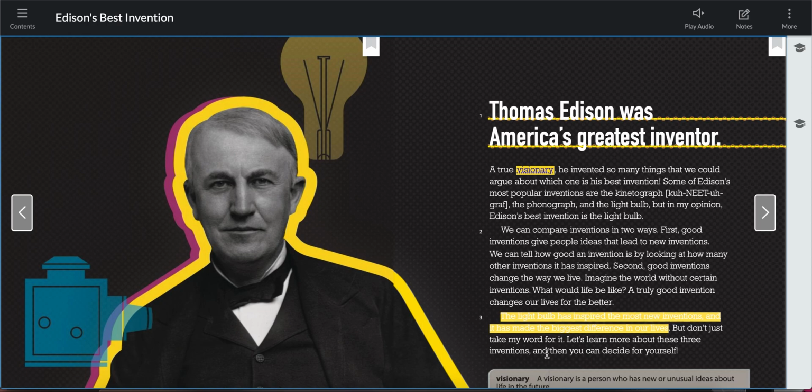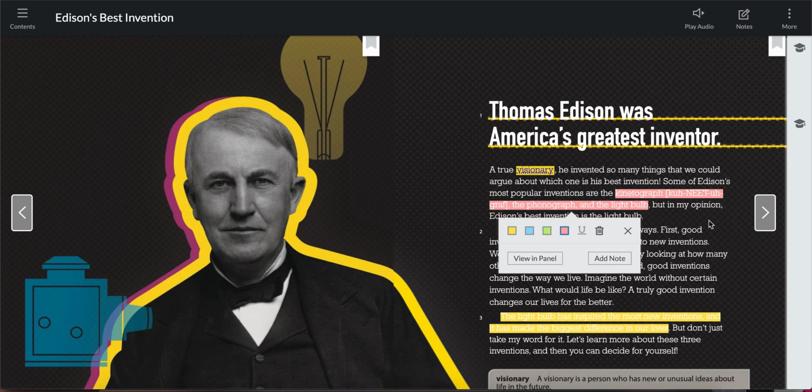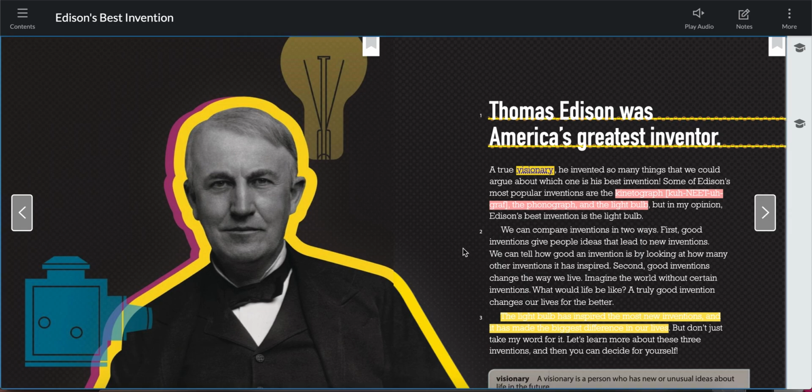But what we can prove is that he invented the kinetograph. We can prove that he invented the phonograph, and we can also prove that he invented the light bulb. So these three statements are actually facts, because those are things we can prove. Notice those sentences are written completely differently. The first sentence that I highlighted in yellow is saying that he inspired the most new inventions. Based on what? How do we prove that? How do we prove that it's made the biggest difference in our lives? Whereas we can go back and prove that he was the one who created the kinetograph, the phonograph, and the light bulb.